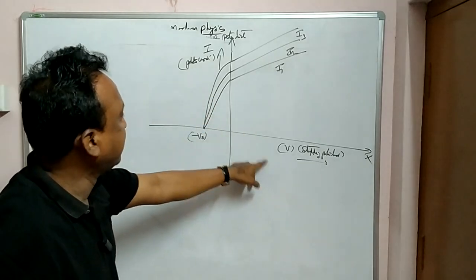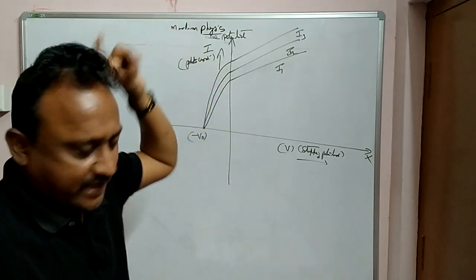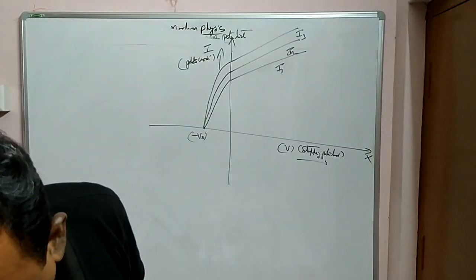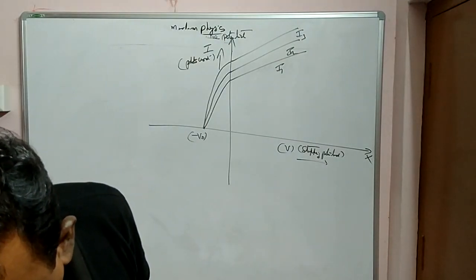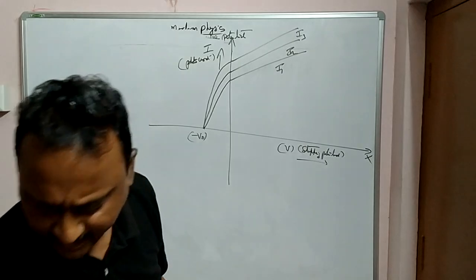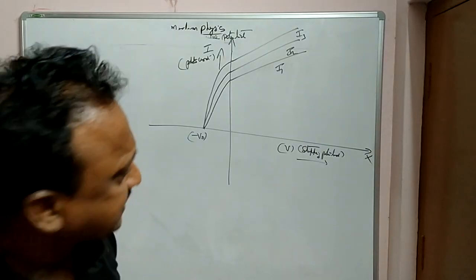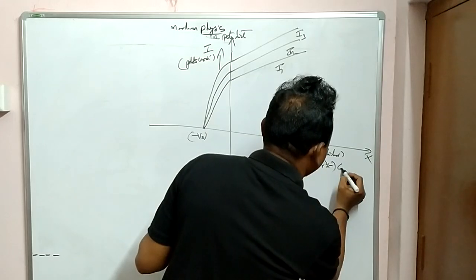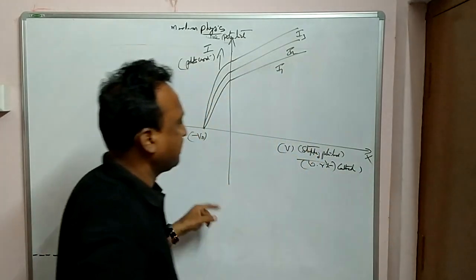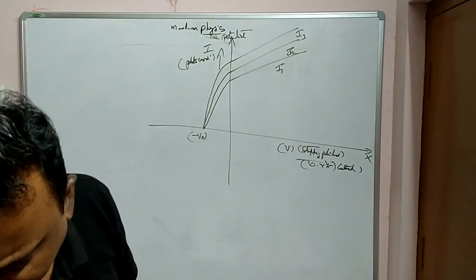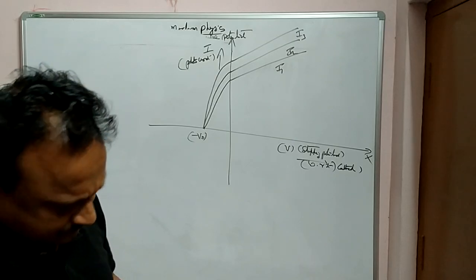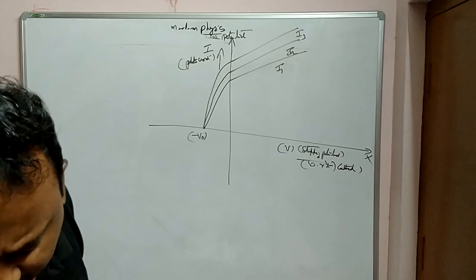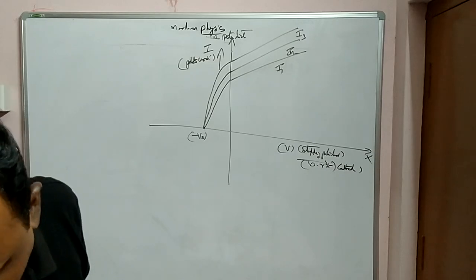So this is the graph they will ask in the examination: photocurrent on the y-axis versus stopping potential on the x-axis. Clear? Here, whatever potential you are taking is with respect to the cathode. That means the cathode is taken as 0 and this one is increased. Clear? Any doubts? The same equation I told you just now, you can apply: y is equal to mx minus c.